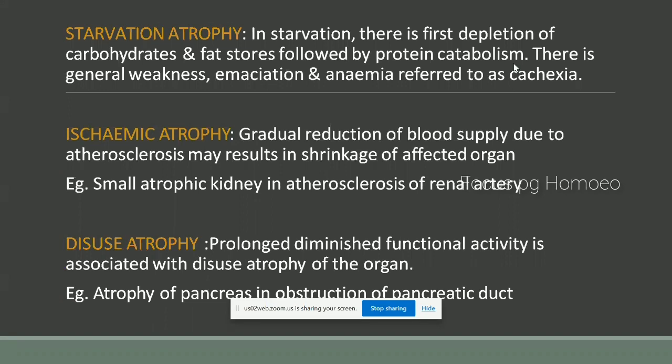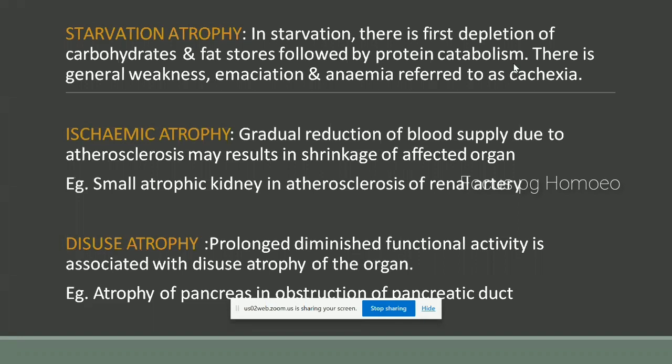In starvation, there is first depletion of carbohydrates and fat stores followed by protein catabolism. In starvation, we all know that the metabolism will be disturbed. There is general weakness, emaciation, and anemia, referred to as cachexia.